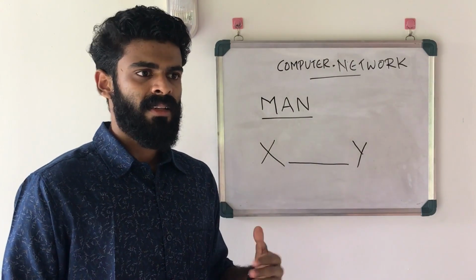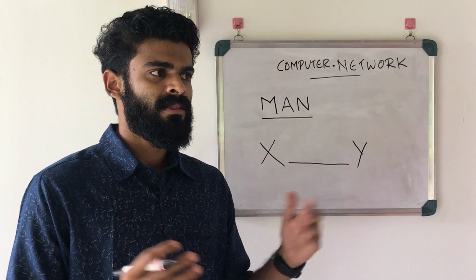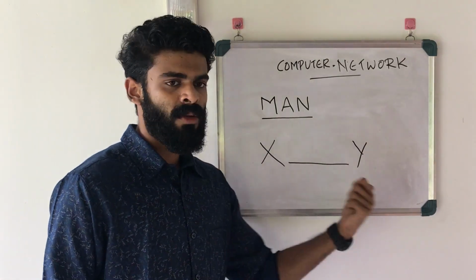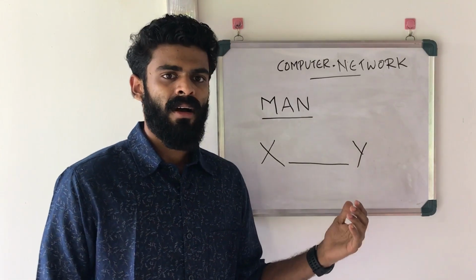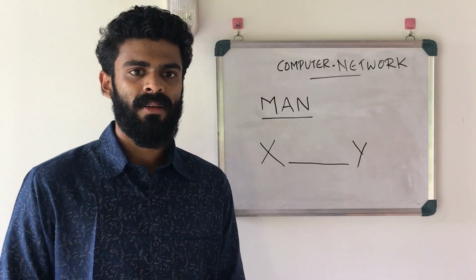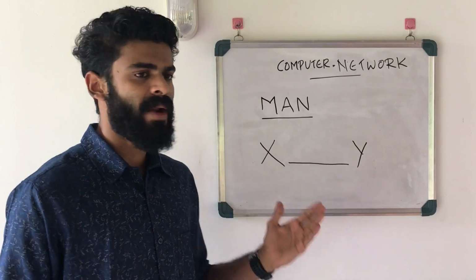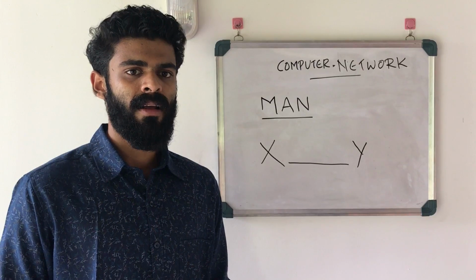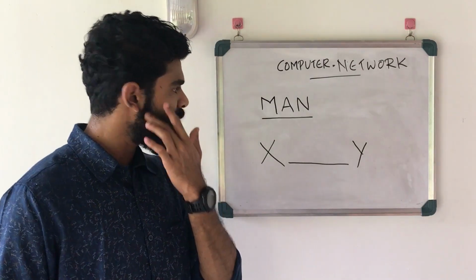Since it's a direct connection without any uplink or delays, they could send data to and from X and Y in an independent, secure manner. So the main purpose of a MAN is a private, independent, fast network which is reliable and secure. That's the need for a MAN.